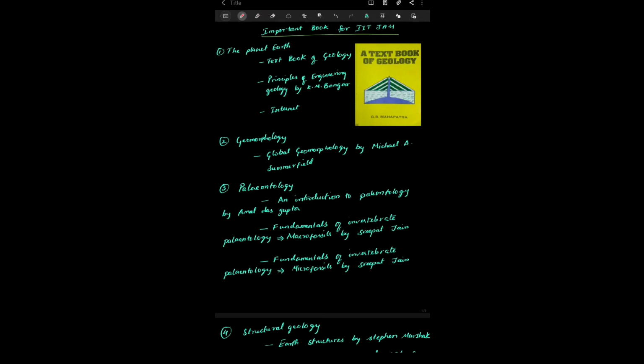Talk about some of the important books that you can follow to crack IIT JAM. So the first topic is The Planet Earth. For the Planet Earth, you can follow the book Textbook of Geology by G.B. Mahapatra. It is one of the good books and a very basic book.